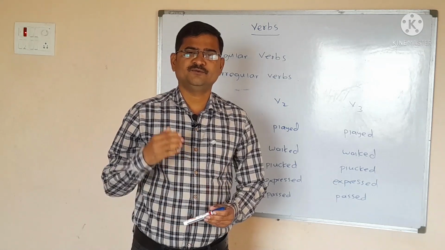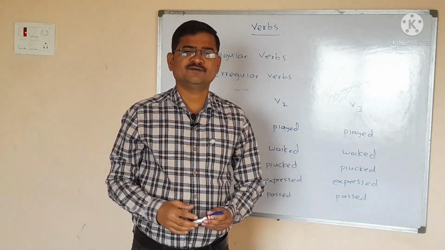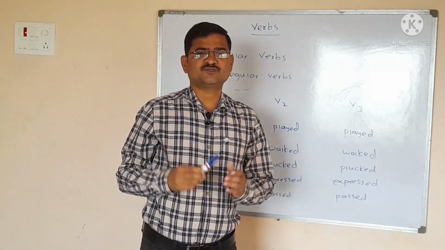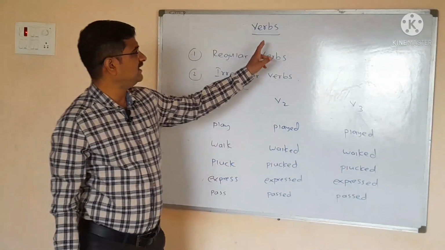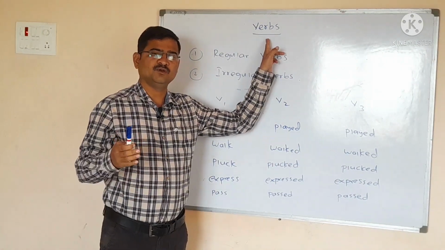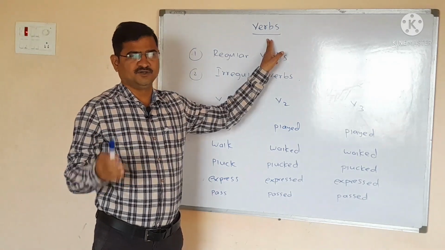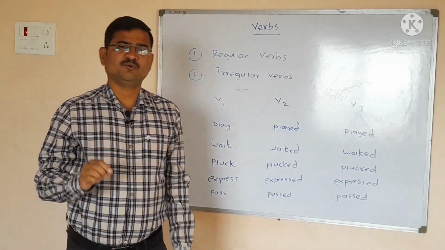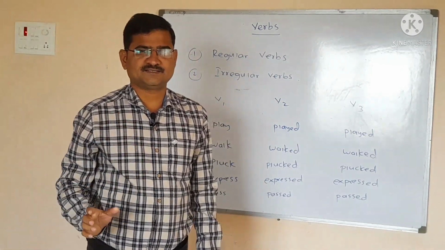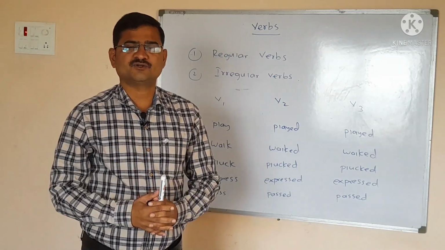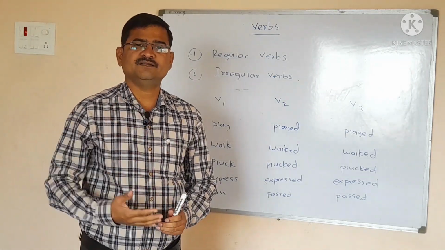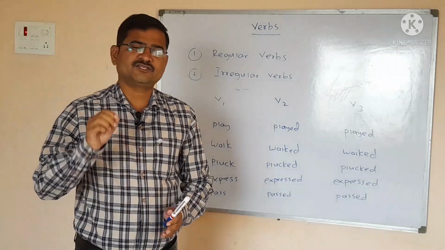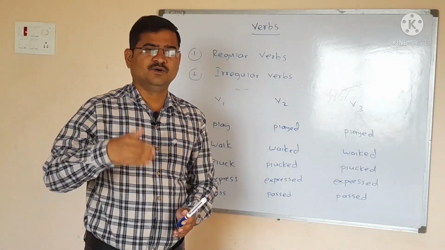Today we are going to deal with a very important topic of English grammar. The title of the topic is types of verbs. See here my dear friends, first of all we will try to know what is the definition of a verb. Verb is the most important word in a sentence. So this is the definition of a verb. We have another definition of a verb. Action words are called the verbs.